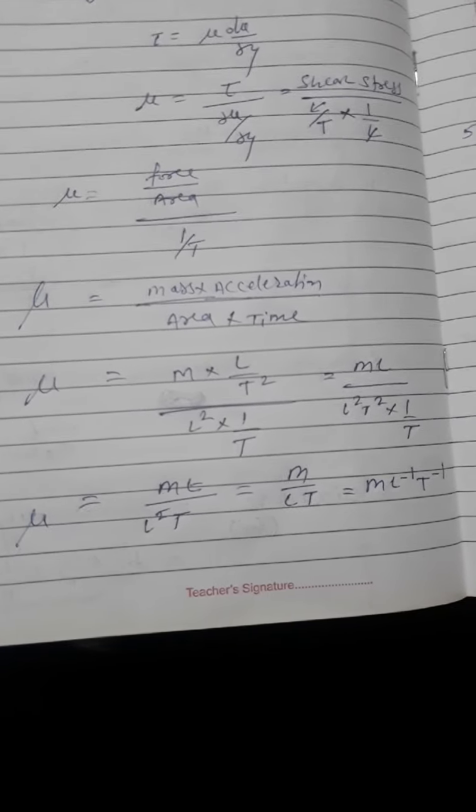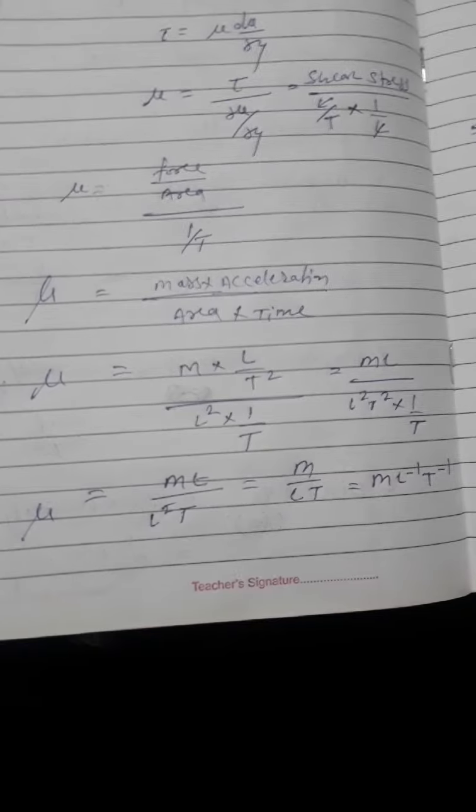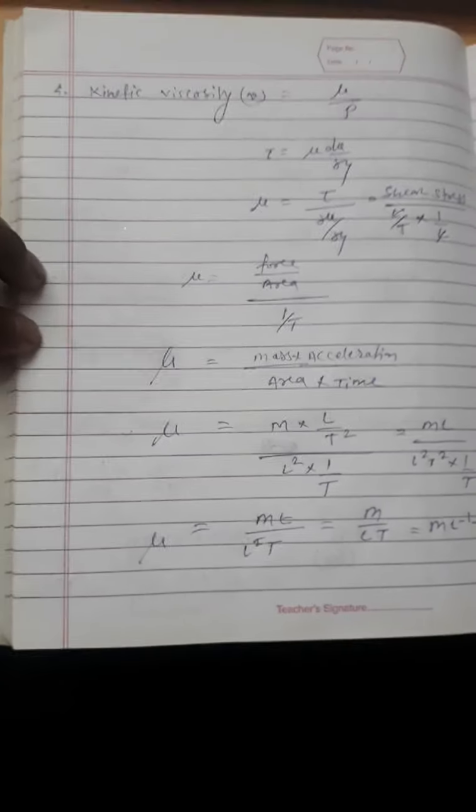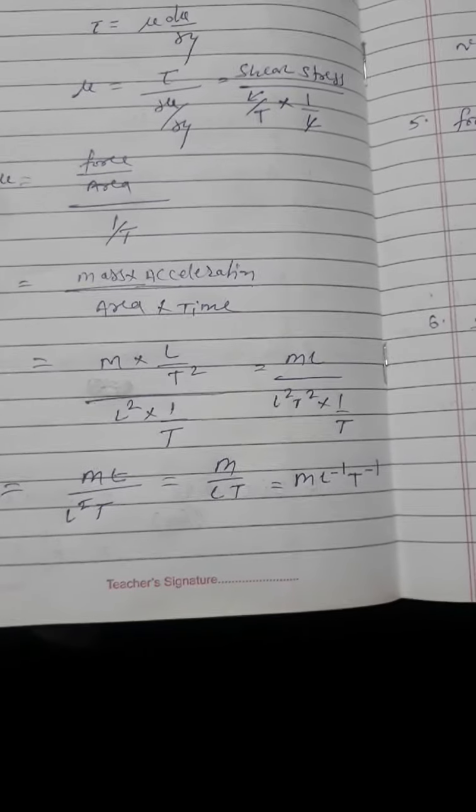Put the values of dimensions: mu is equal to M into L upon T square divided by L square into 1 upon T. Solving, M L divided by L square T square into 1 upon T. This is the dimension quantity: dynamic viscosity is M L to the power minus 1 T to the power minus 1.